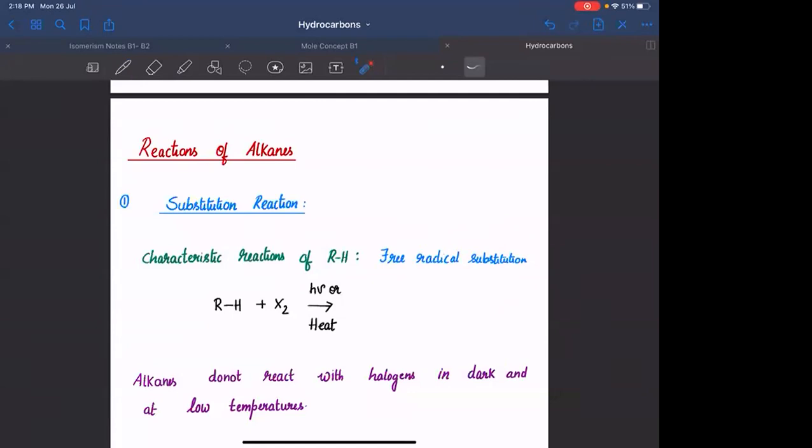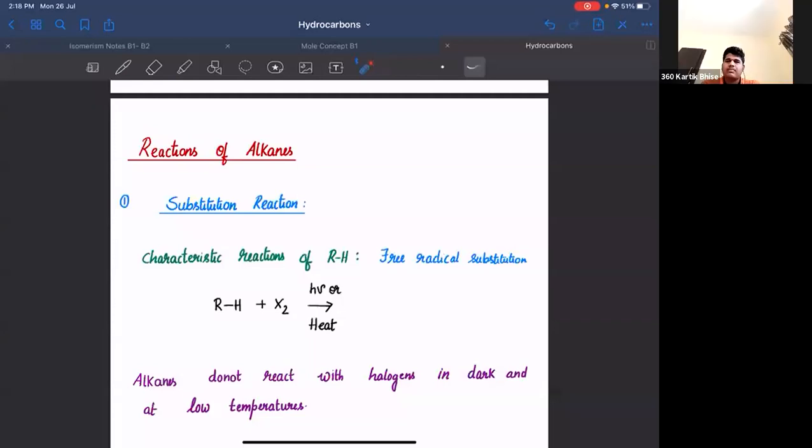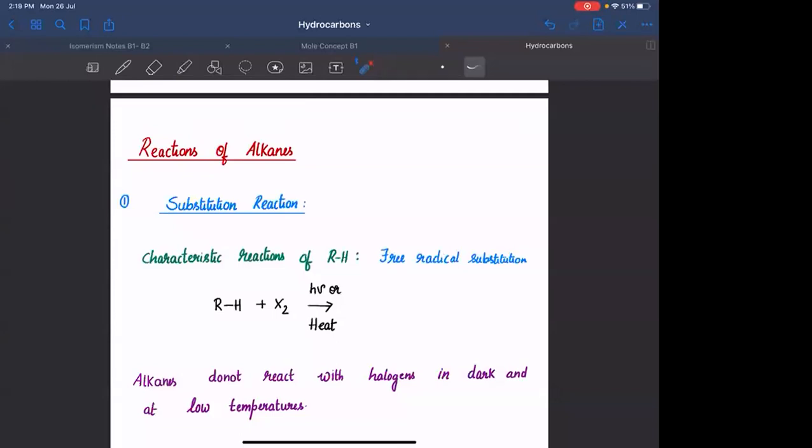If you are having sp2, what will be the shape of that particular free radical? Trigonal planar. Okay. If you are having a planar molecule, on the planar molecule, you can have the attack from the top as well as from the bottom. Agreed? If you are having equal probability of attack from the top as well as from the bottom, if there is a chance for the formation of chiral carbon, what will be the end product? What is the end product?